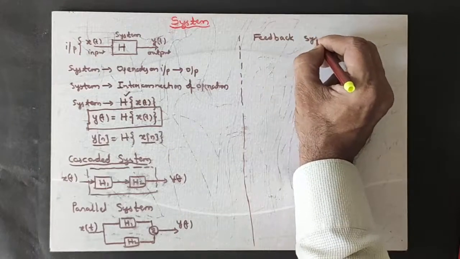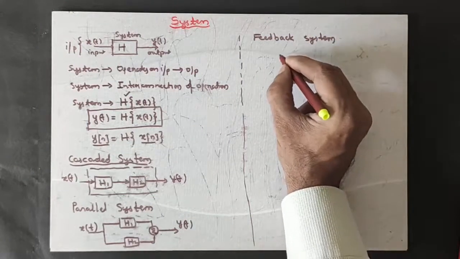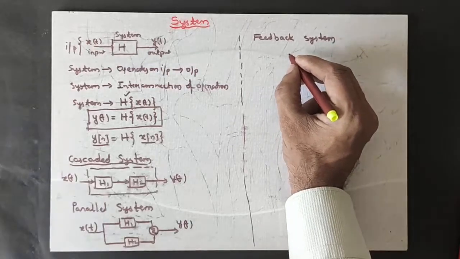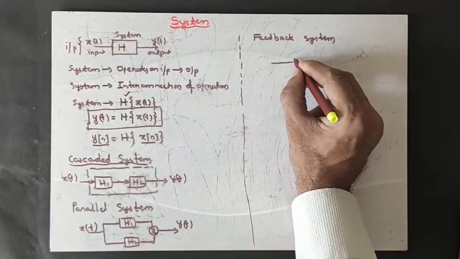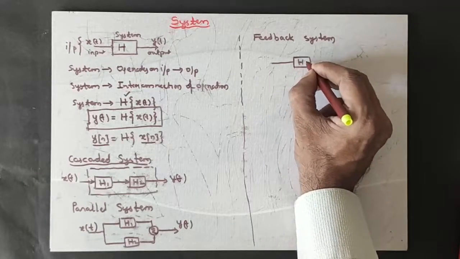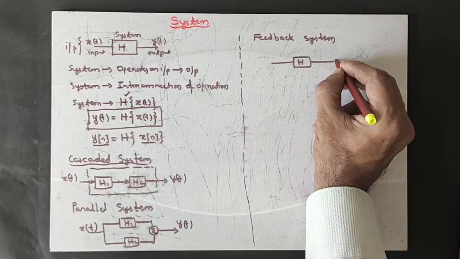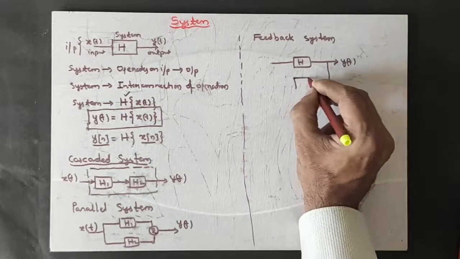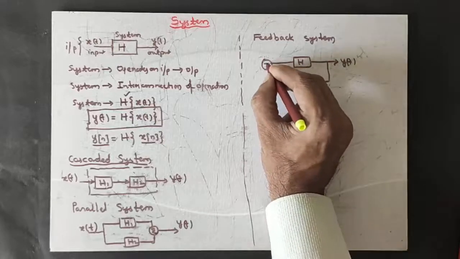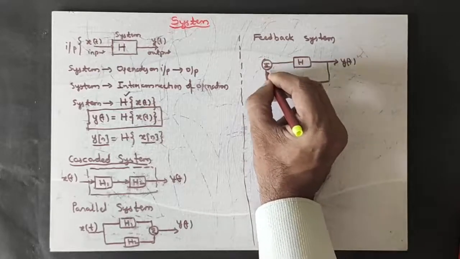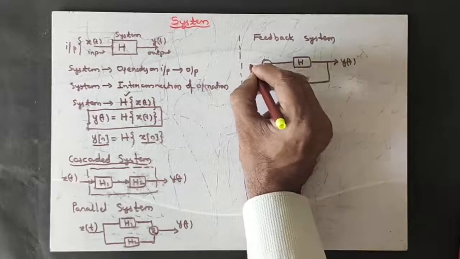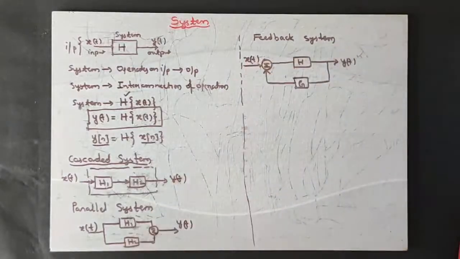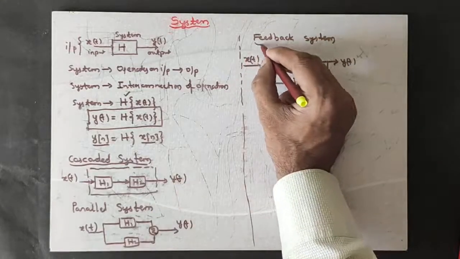There can be feedback system. You know, in control system there will be feedback system where you are having system H, and then the output y of t is fed back and the feedback is taken as G, isn't it? And there will be one summing amplifier here. Here it can be plus or minus anything, but this is taken as input or reference x of t. This can be feedback system.